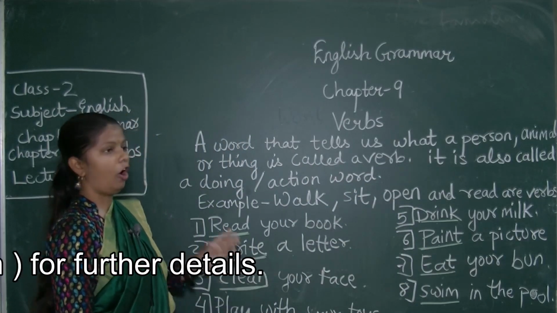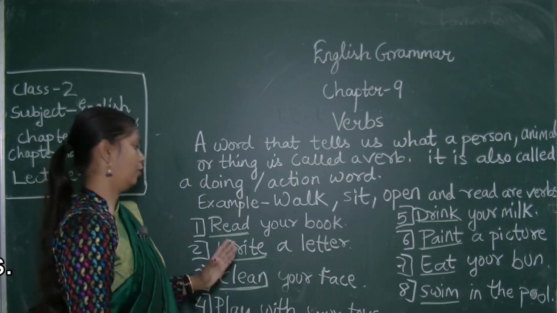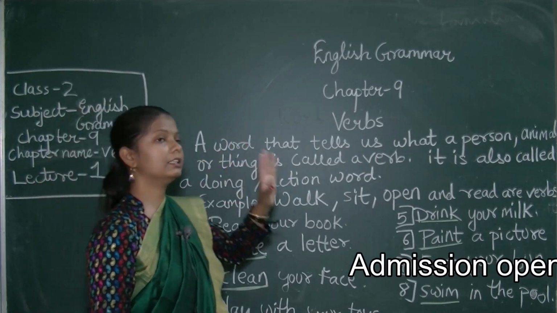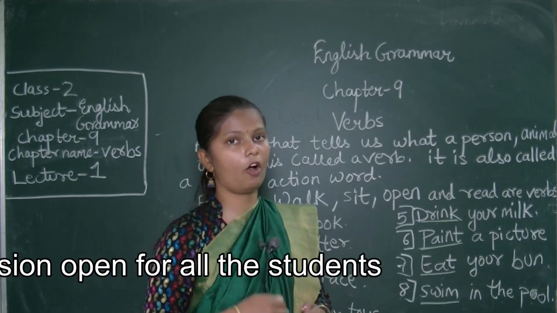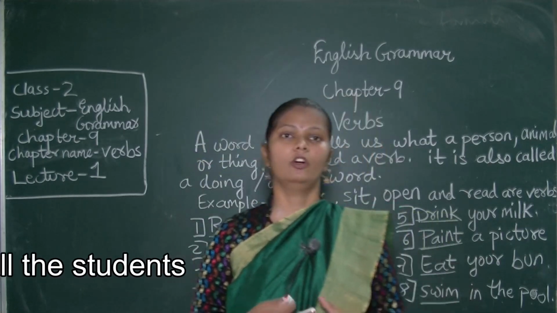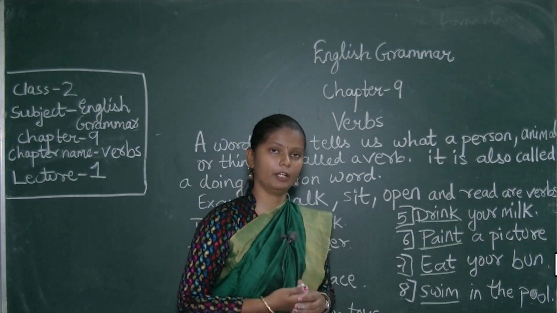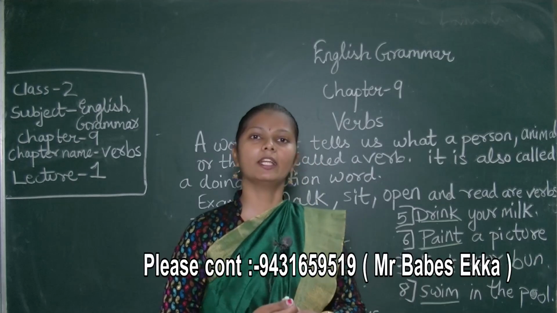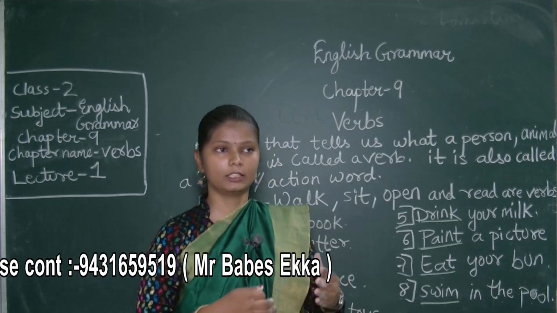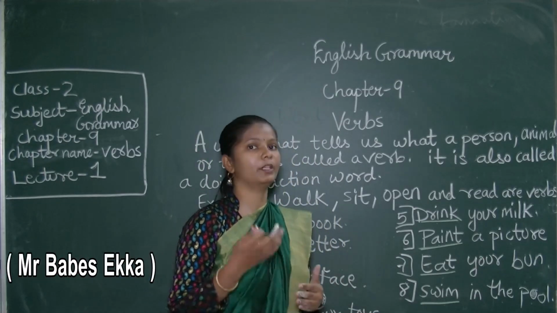So always remember that a word that tells us about a person, an animal or a thing, is called a verb. Action means what, children? If we say action, what do you understand by action? Doing, no? You are doing something, that is called action.